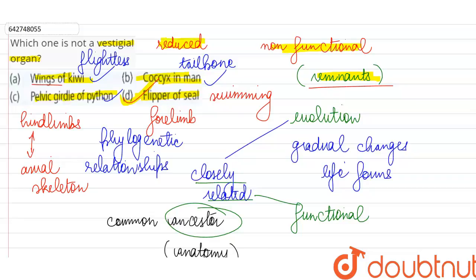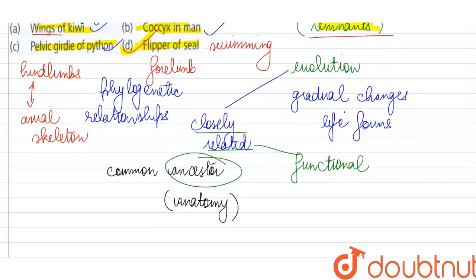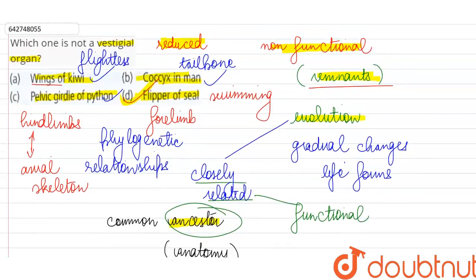They are present in a reduced form only because over the course of evolution they have not been completely eliminated, since they were found in the ancestors. So they have been reduced but not completely removed from the body. But flipper is a structure which is used for swimming. It is very much useful, so we are not going to call it vestigial. Our correct answer is option D.